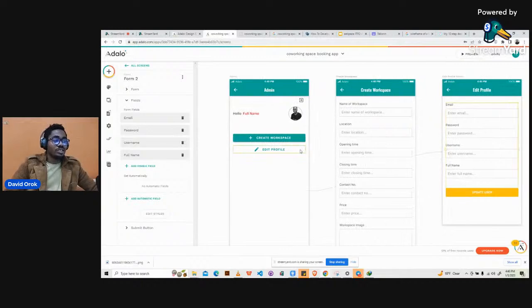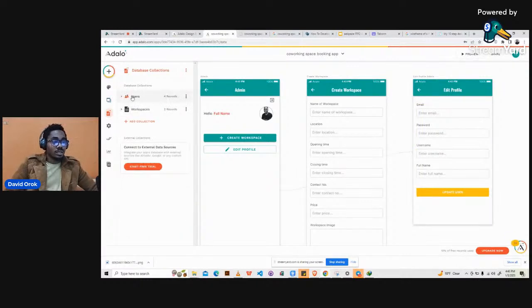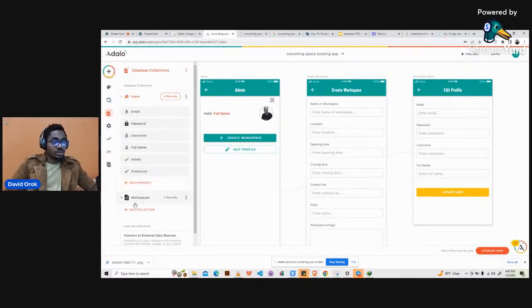Then another thing you need to do is, if the user clicks on edit profile and they just want to upload their picture. If you noticed, we did not have an image field in our user database, because else it would have shown here. So what we will do first is go back to the user database and add an image property.